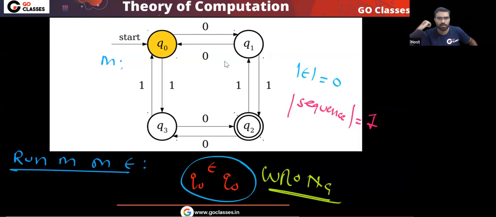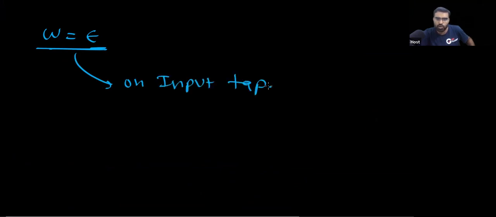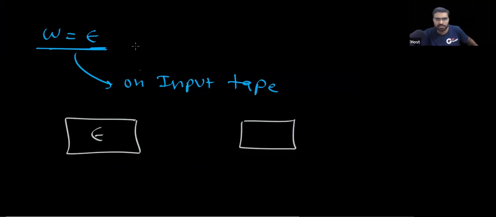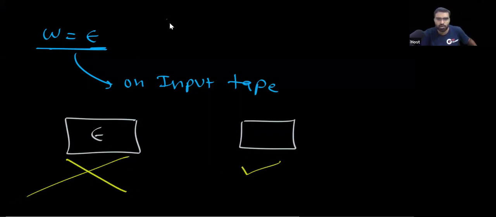Do you remember what I told you? How do you put the empty string on the input tape? Will you put it like this or like this? This is wrong, this is correct. I told you in the first class of finite automata.